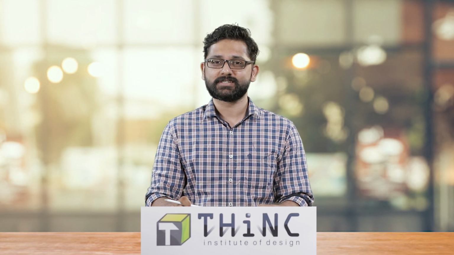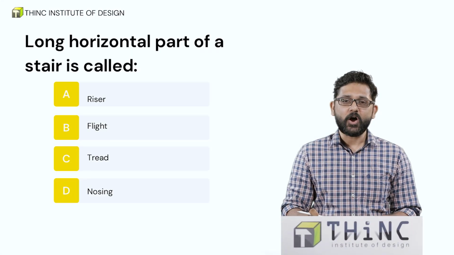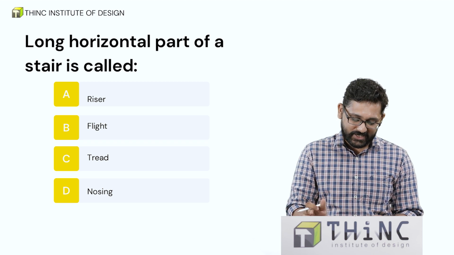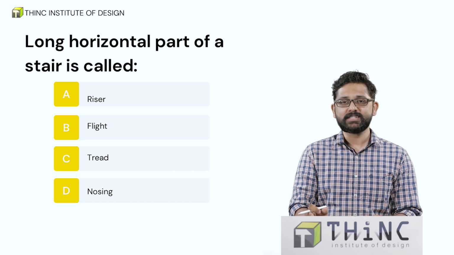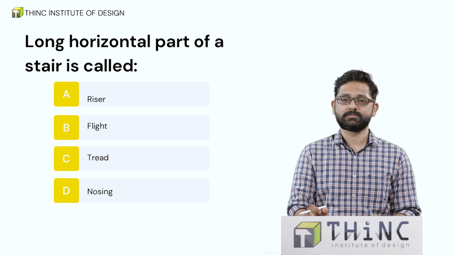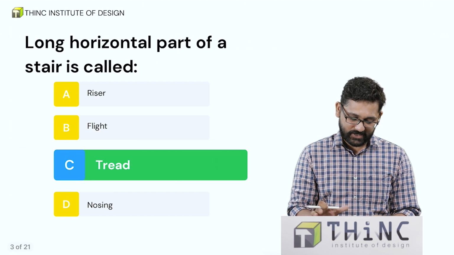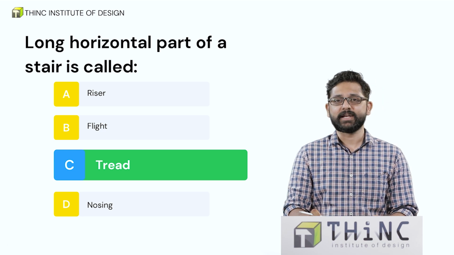Let's look at the questions. First question. Long horizontal part of a stair is called, there are four options that are given: riser, flight, thread, and nosing. Let's look at the answers. The correct answer is thread.